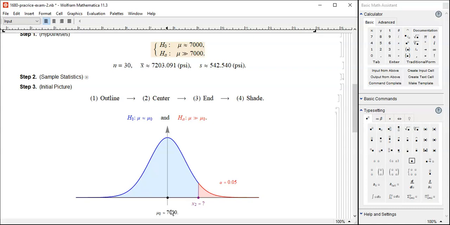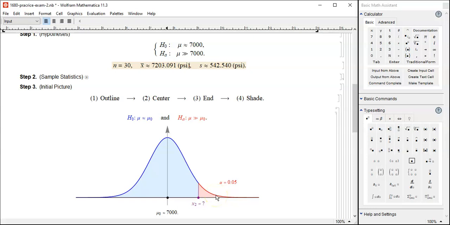And then we're looking for 7,200 something. That's bigger than 7,000, isn't it? So we have to go to the right. So 7,200 something may be here in the blue region, which is considered close enough to the null, so null wins. Or it could fall into the red region, too far away, so the alternative wins.